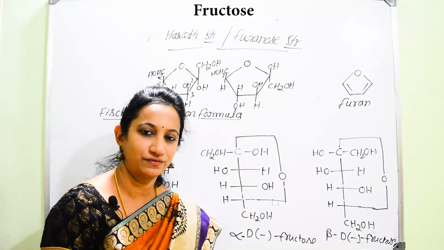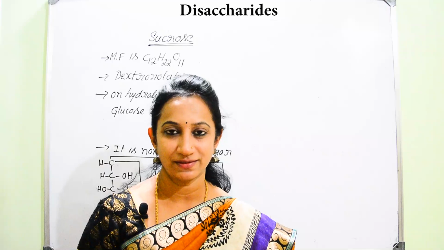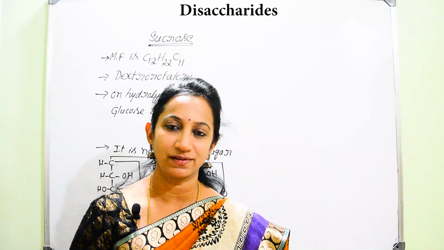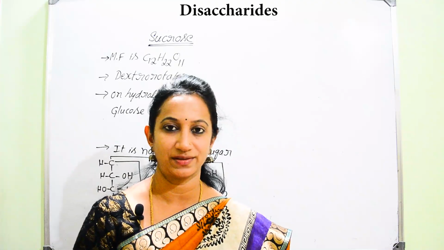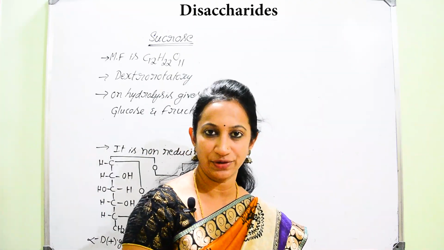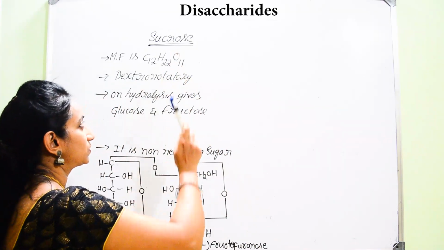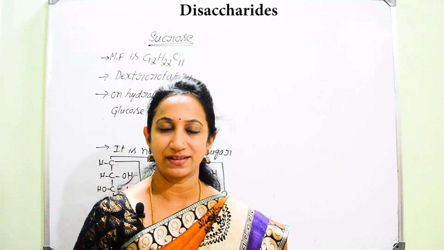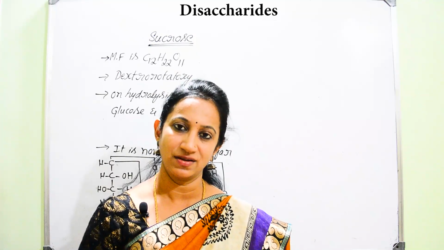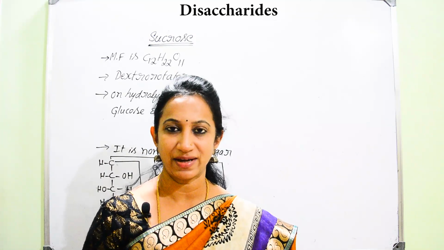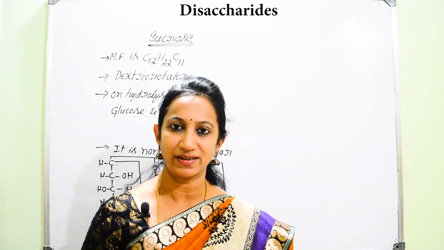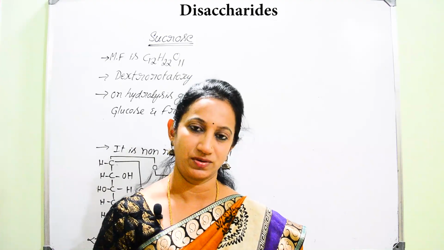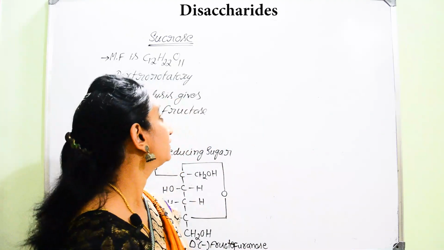That is regarding fructose. So now we can start with disaccharides. What are disaccharides? These are saccharides which on hydrolysis give 2 monosaccharide units. So which disaccharide are we going to start with? That is sucrose. You know that sucrose is well known as cane sugar, because we can extract this sucrose from cane itself, that is sugar cane. Even we can manufacture ethanol with the help of the mother liquor obtained after the manufacture of sugar from the cane sugar.